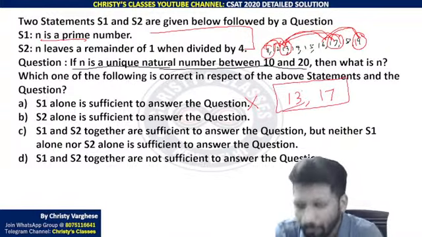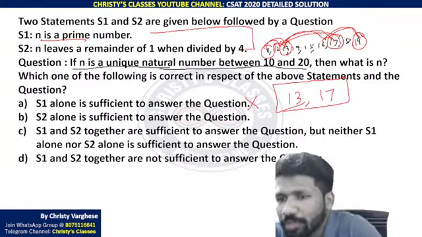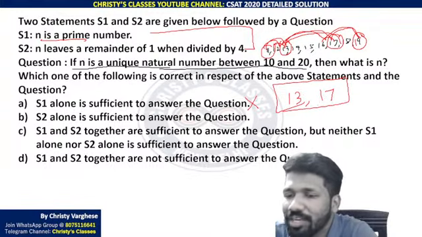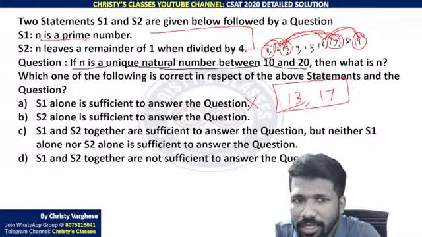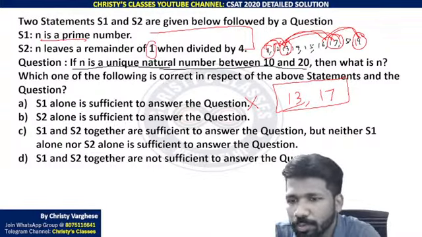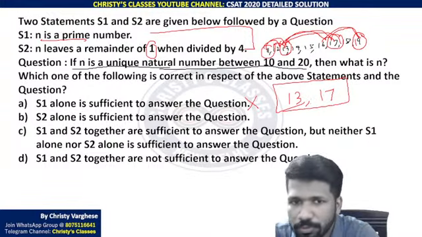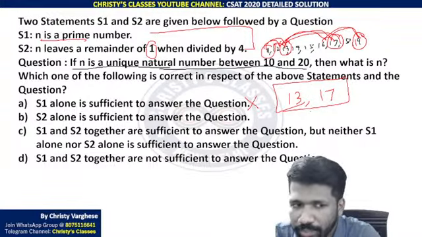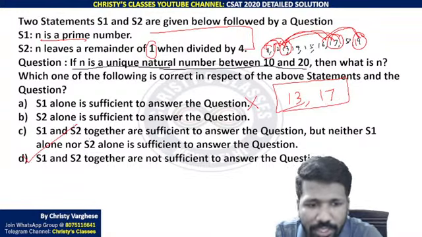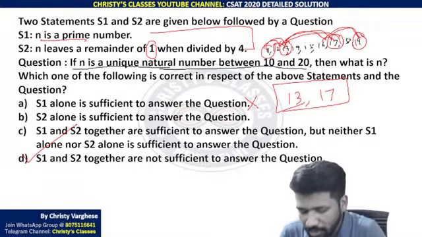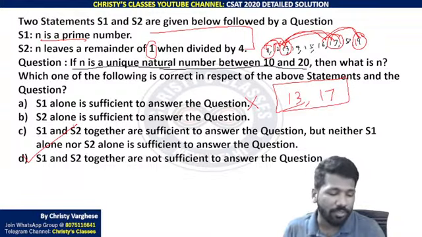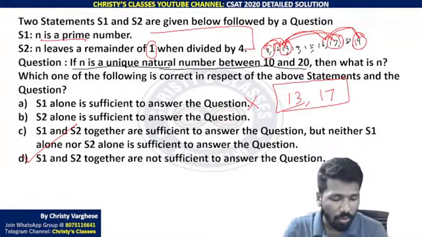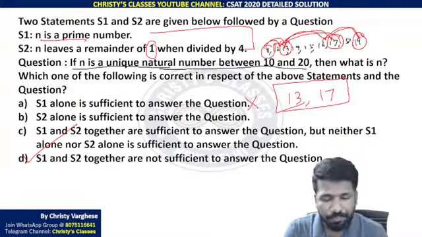That means we cannot find whether n is equal to 13 or n is equal to 17. Both are possible, because 13 divided by 4 also has remainder 1, and 17 divided by 4 also has remainder 1. That is why S1 and S2 together are not sufficient to answer the question. Even if you have S1 and S2 together, you cannot answer the question. That is what that means. All of you understood? Please respond.